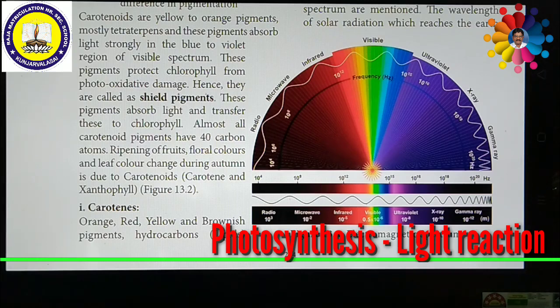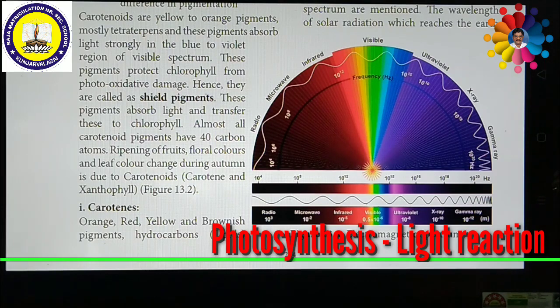And later, Park and Biggins, two other scientists, in the year 1964 confirmed this granular structure as a physiological unit of photosynthesis and coined the term quantosome. According to them, one quantosome contains around 230 chlorophyll molecules. A minimum number of chlorophyll and other accessory pigments act together in a photochemical reaction to release one oxygen or to reduce one molecule of carbon dioxide. So this is called a quantosome.